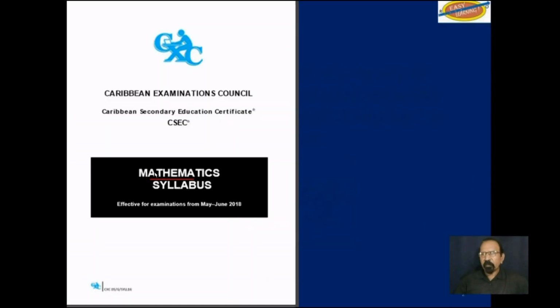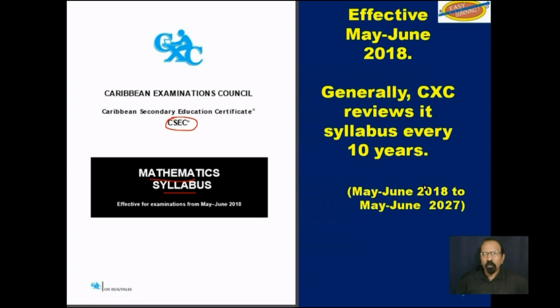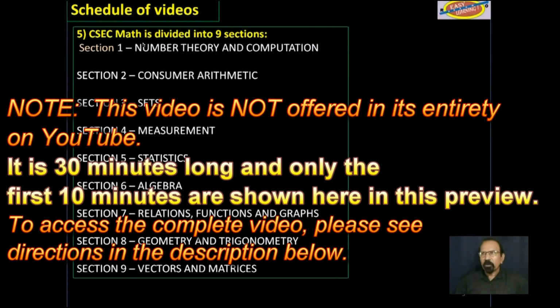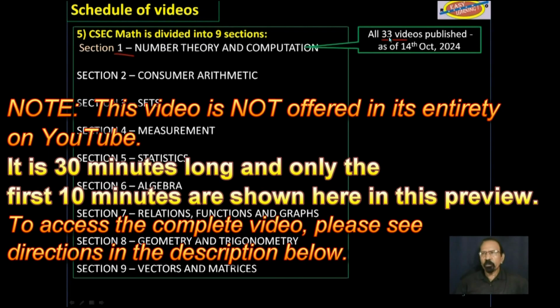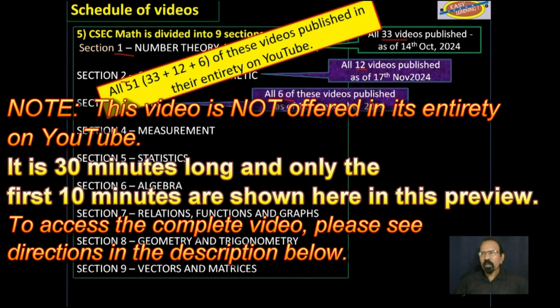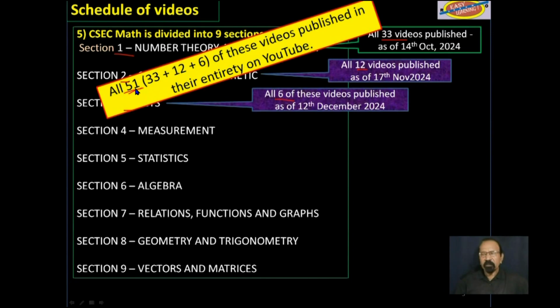We continue with the mathematics syllabus for CSEC 2018 to 2027. Schedule of videos. By now, you know that section 1, all 33 videos, have been published on YouTube. From section 2, all 12 videos, and from section 3, all 6 have been published on YouTube. So I am encouraging you to make good use of those 51 videos from sections 1, 2, and 3.